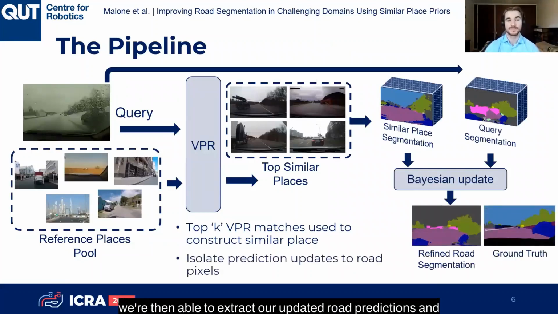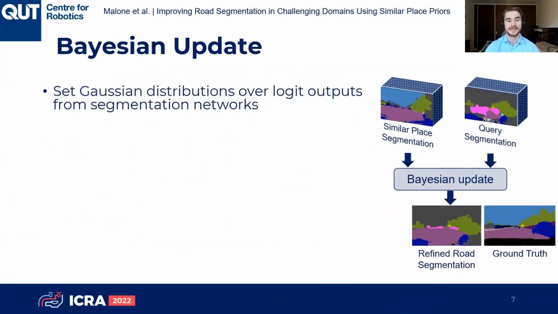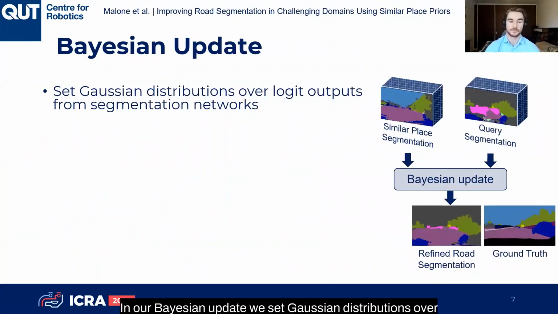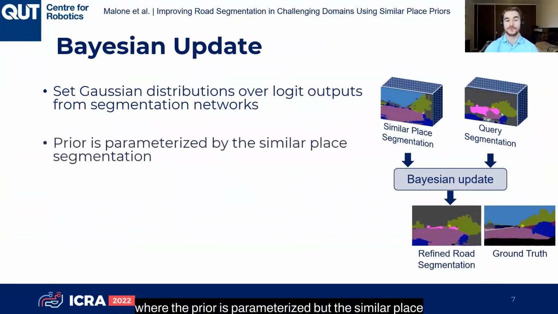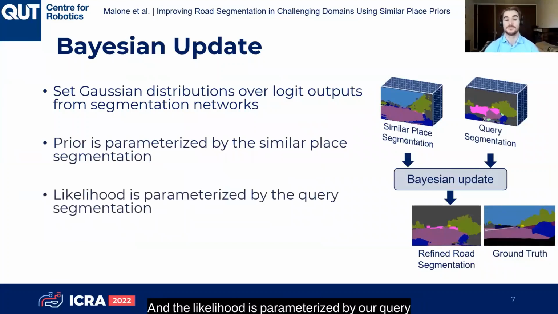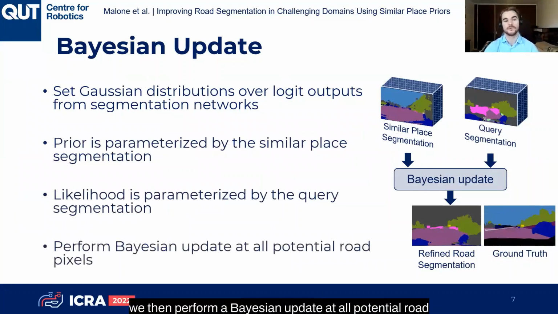Now, we isolate the updates to only road pixels, so the predictions for the rest of the classes remain largely the same. In our Bayesian update, we set Gaussian distributions over logit outputs from our segmentation networks, where the prior is parameterized by the similar place segmentations, and the likelihood is parameterized by our query segmentation. We then perform a Bayesian update at all potential road pixels.